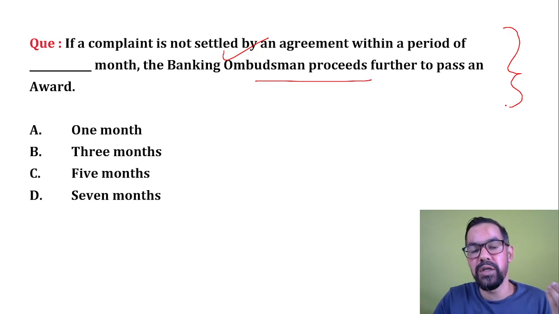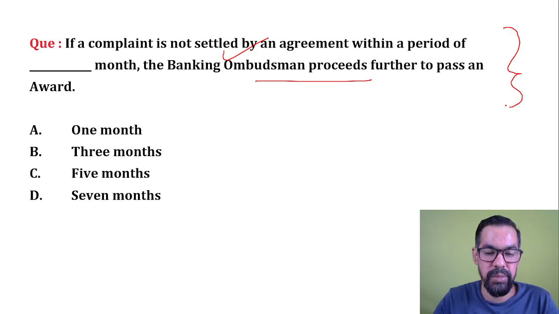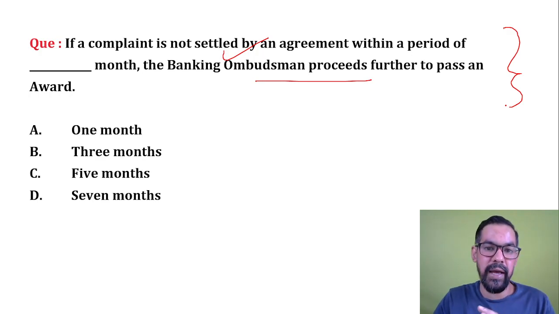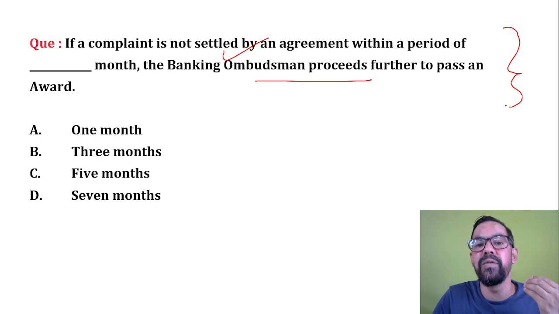If the bank is not responding or not giving you a proper solution, you can approach the Banking Ombudsman. Within a month you have to file your case with the Banking Ombudsman, and you can file online as well as offline. We have 22 ombudsmen throughout India. To resolve that case, the Banking Ombudsman also has 1 month.